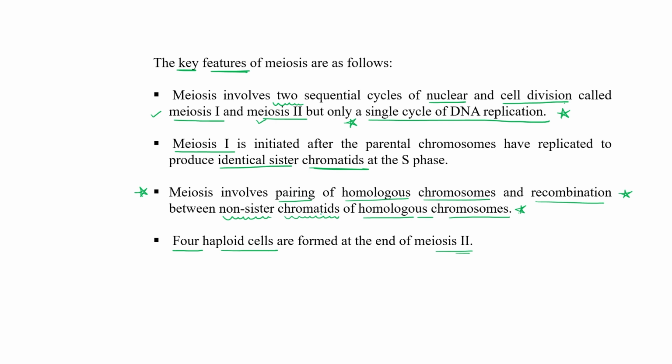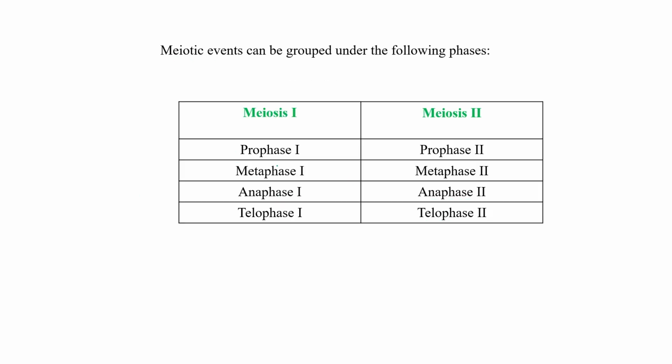And at the end of meiosis 2, we will get 4 haploid cells. Clear? So all the events which are present in meiosis 1 are exactly the same in meiosis 2, but in prophase 1 there is a difference, as in prophase 1 recombination or crossing over occurs. So this one is a longer phase.